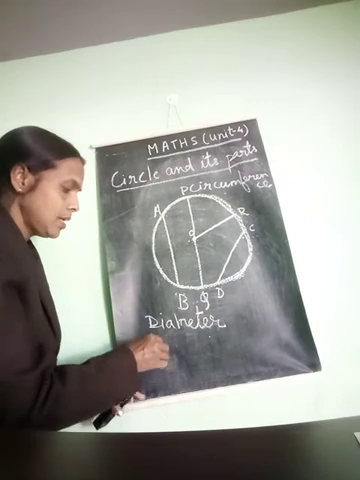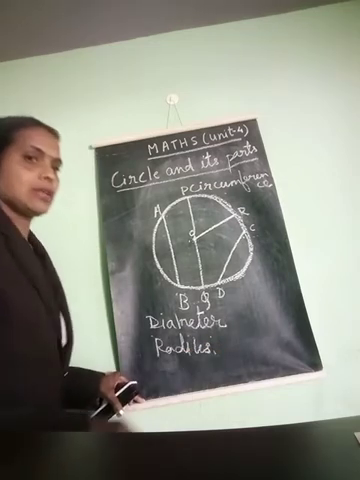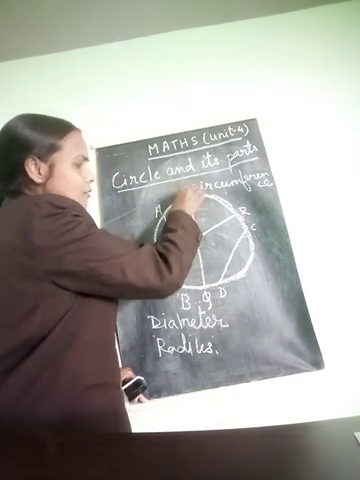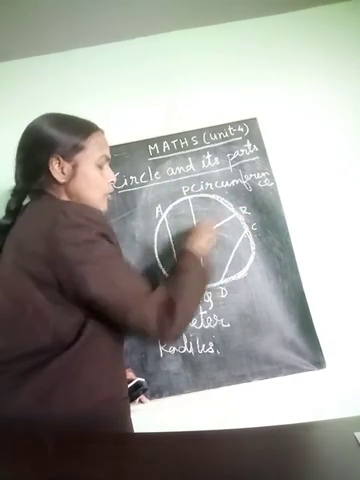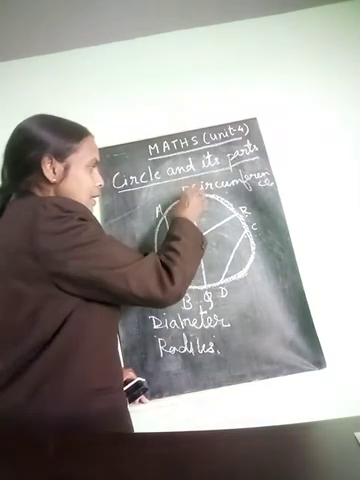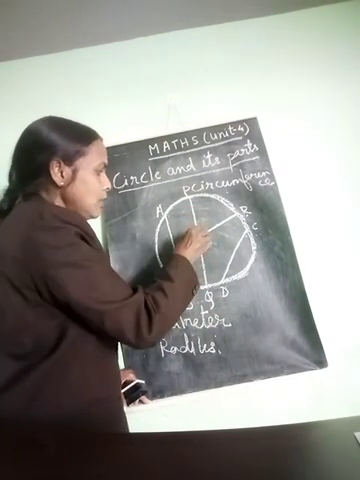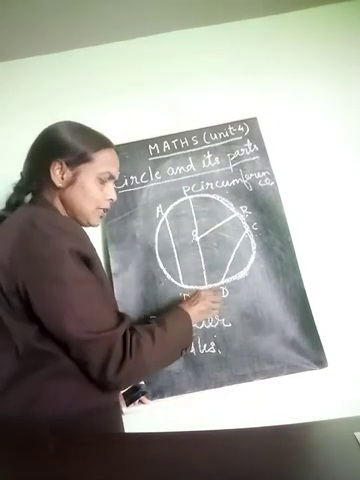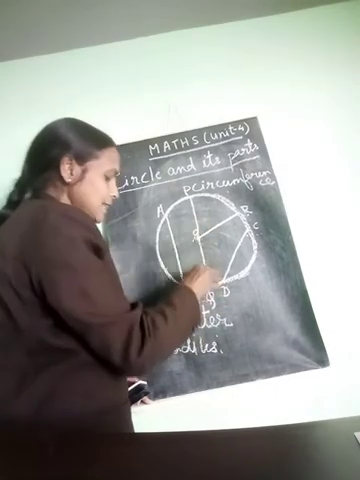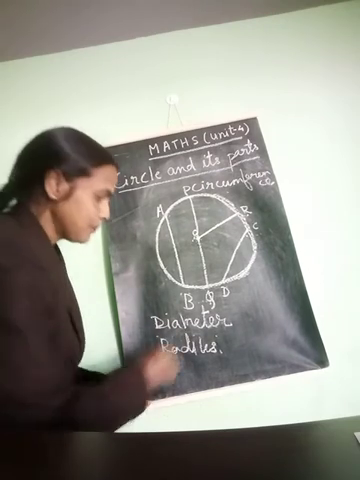Now radius. This is the radius. From the center, joining any point on the circumference is the radius. Here OR, OP, these are the radius. So OP and OQ are also radius. So from here we see that OP and OQ are equal and PQ is the diameter. So we can say that diameter is equal to double the radius, twice radius.